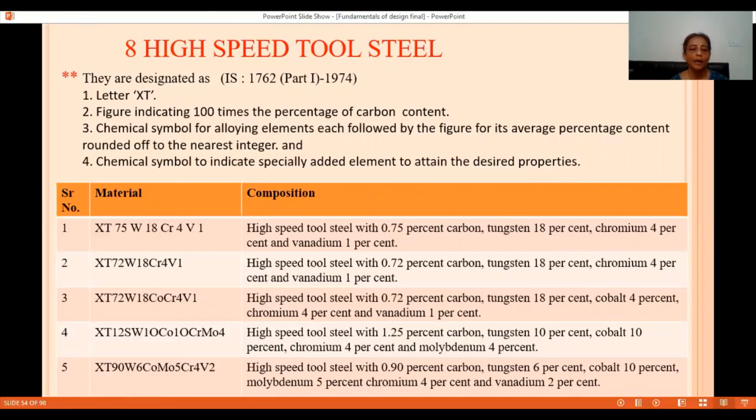XT90W6Co5Mo5Cr4V2 means high speed tool steel with 0.90% carbon, tungsten 6%, cobalt 5%, then molybdenum also 5%, chromium 4% and vanadium 2%.